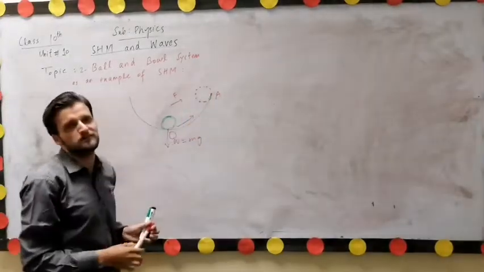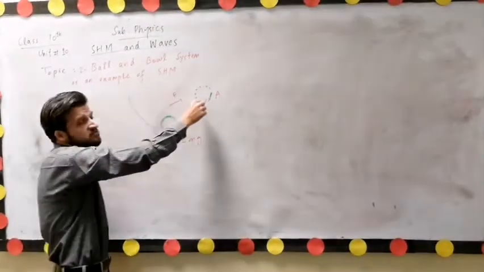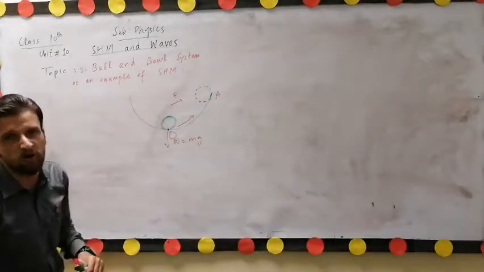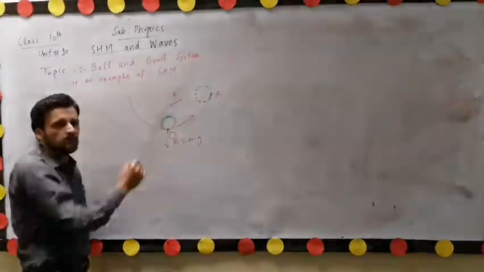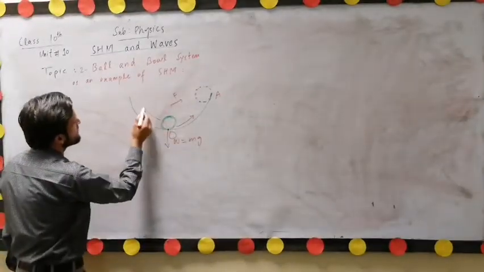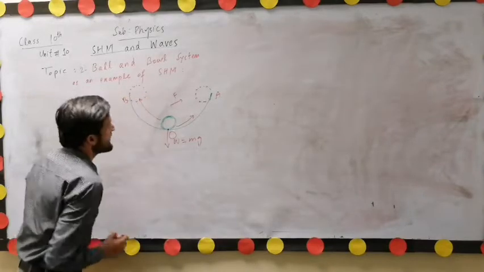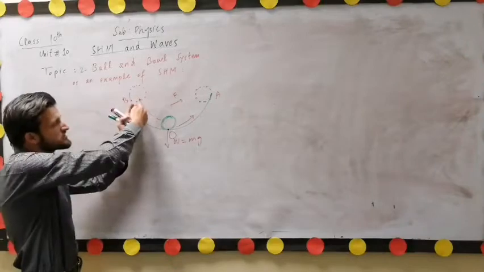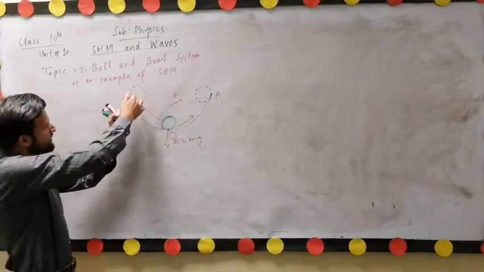When we release the ball from this position, the ball moves towards point O due to its weight and its velocity increases. After reaching point O, the ball does not stop, due to its inertia, and it starts its motion upward to a new point B. The ball reaches position B. Here again the ball has a restoring force due to its weight acting downward, and it again starts moving back, and again the velocity of the ball increases.